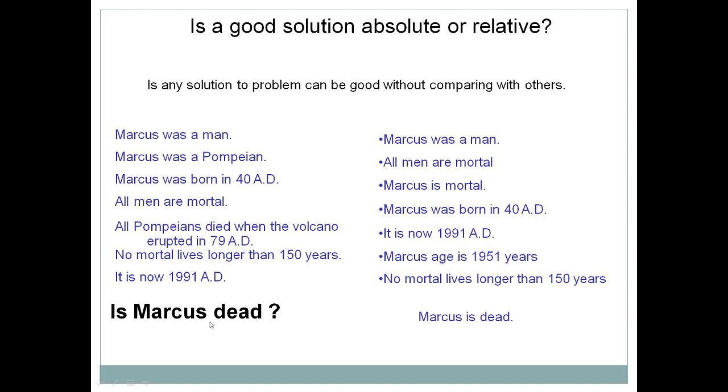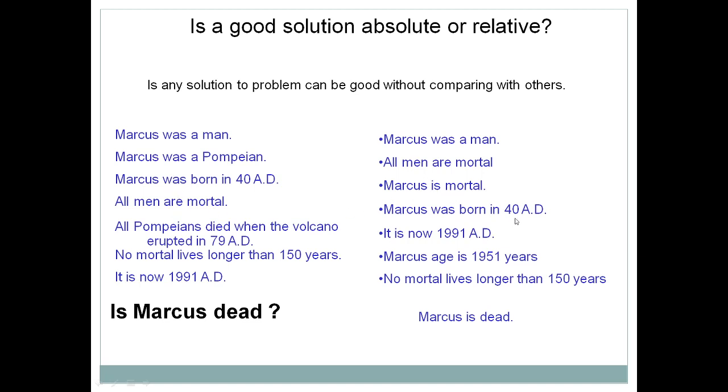You need to decide. In this case we are saying that this is an example of an absolute solution or absolute problem. Why is it so? Because based on this you may derive the conclusion: Marcus was a man, all men are mortal, so Marcus is mortal.